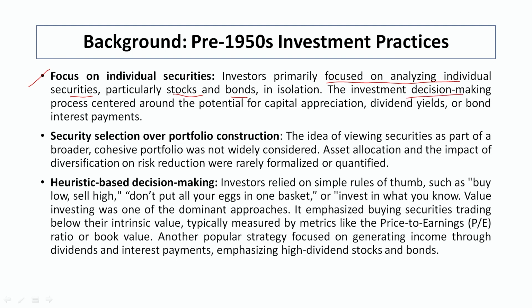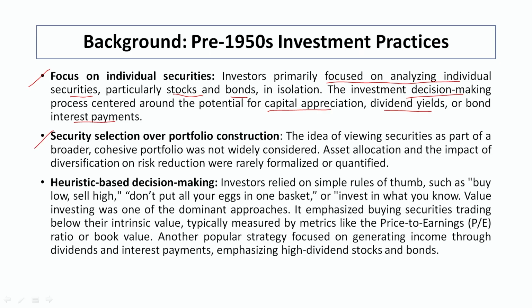The investment decision process centered around the potential of capital appreciation, dividend yields and bond interest payments. That is the major objective: whether our capital is increasing, whether we are getting dividends regularly, or whether we are getting interest payments regularly or not.